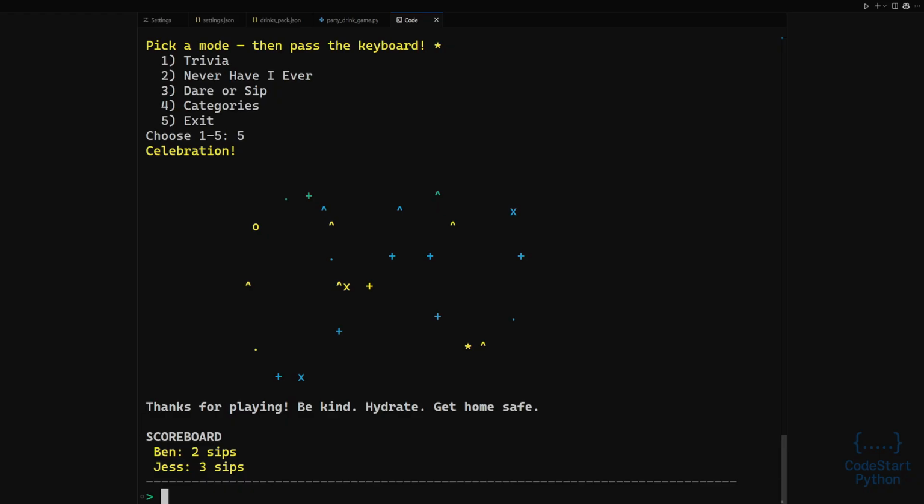Finally, a reminder on dry mode. If dry mode is on, the scoreboard uses the word points and treats every penalty as a point. This lets anyone join in with soft drinks or water. The game still flows exactly the same. The only change is the label and the intent. This makes the project flexible for many audiences and settings.